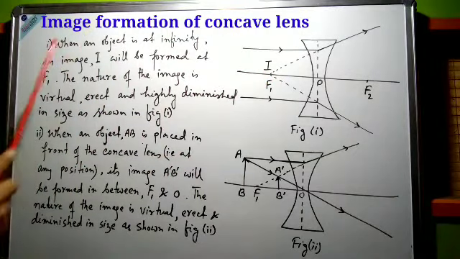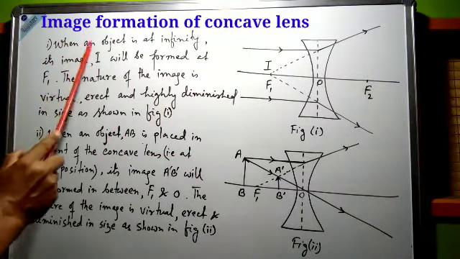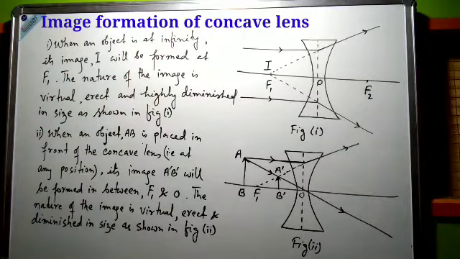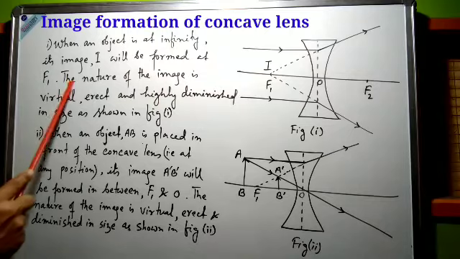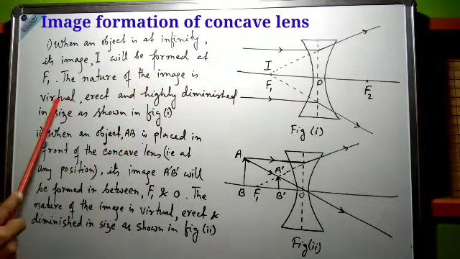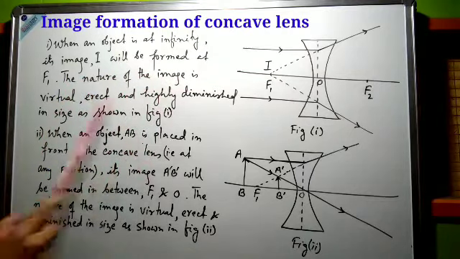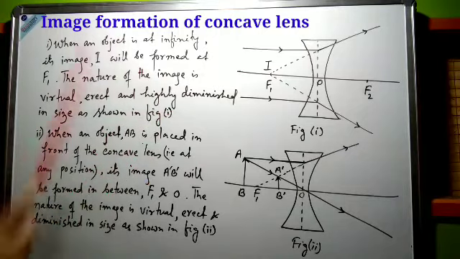So in Roman number 1 we may write like this: when an object is at infinity, its image capital I will be formed at focus F1. The nature of the image is virtual, erect, and highly diminished in size as shown in figure 1. And next, let us see figure number 2.